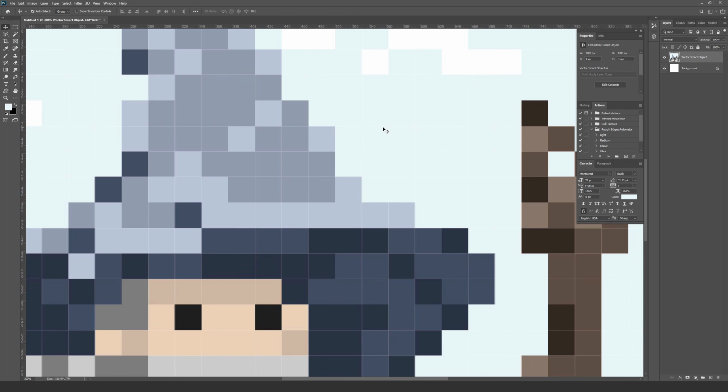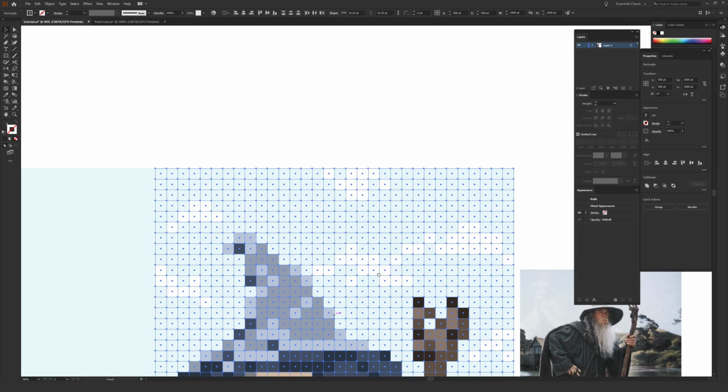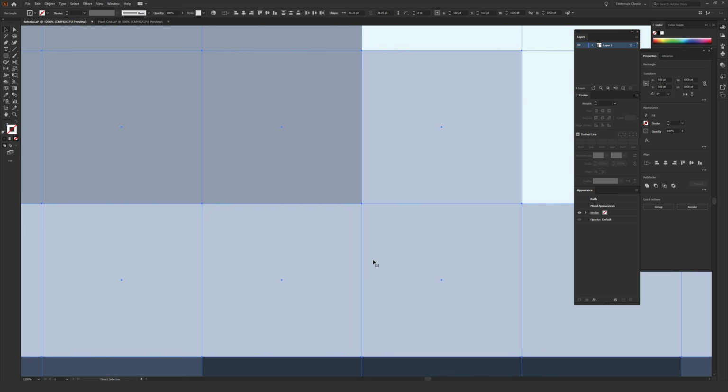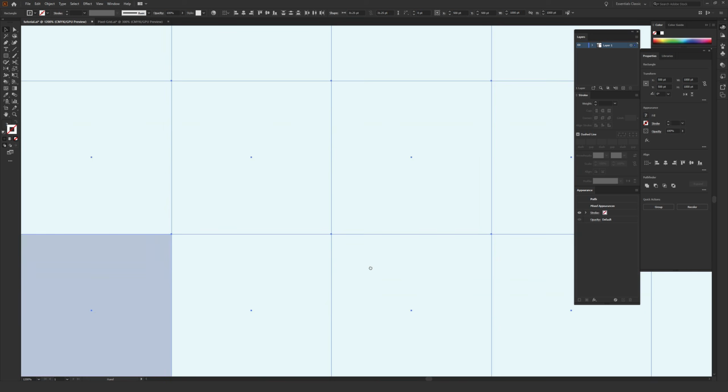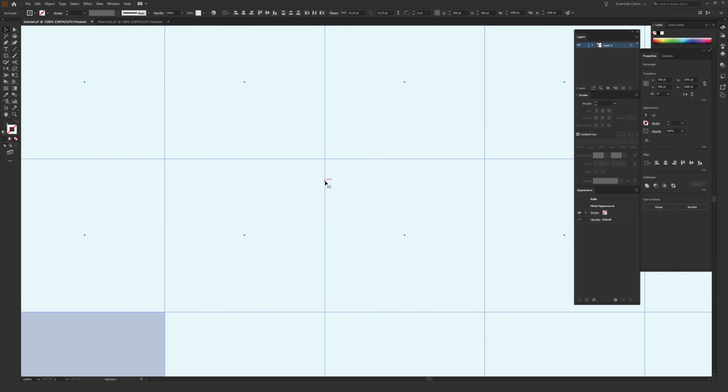So a visual bug that happens when you make vector artwork in a program like Illustrator and then convert it over to a program like Photoshop is you might see some very, very faint outlines between each one of these pixels. And if I go into Illustrator to show that these are lined up well, you can see that each one of these individual boxes are perfectly touching each other.